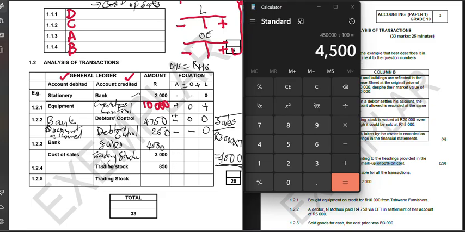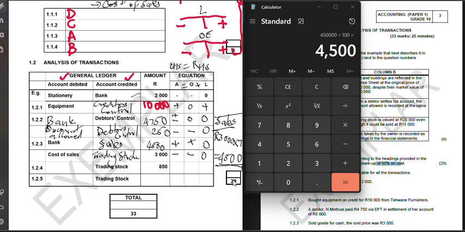Sales and bank: money is coming in, so the asset is going to increase. Sales is an income, so it's going to affect our owner's equity as a positive as well. So that's plus plus, and that's a zero there. And then we have your cost of sales and your trading stock. Trading stock is an asset, and because we are selling stock, it means stock is leaving us. Cost of sales is an expense because it has a negative impact on the sales, so it comes to owner's equity as a negative. That, ladies and gentlemen, is transaction 1.2.3.